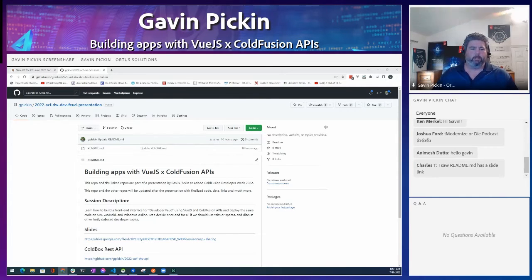What is this app? We're going to be working on an app called Dev Feud, or Developer Feud. Basically, it's a Family Feud-styled game with developer-based questions. So it's a ColdFusion-powered ColdBox REST API, and we're going to put a Vue.js front end in front of it using the Quasar framework so we can deploy to multiple platforms. I've always wanted to build a game like this and play it maybe at Happy Box. So I finally built it, and we're going to be playing this at the Into the Box conference. So hopefully some of you will be there and we get to play this game.